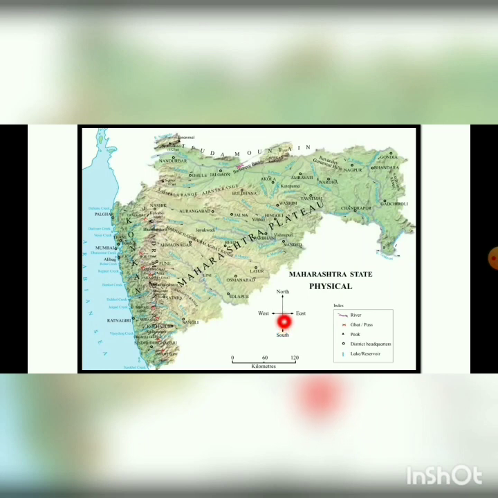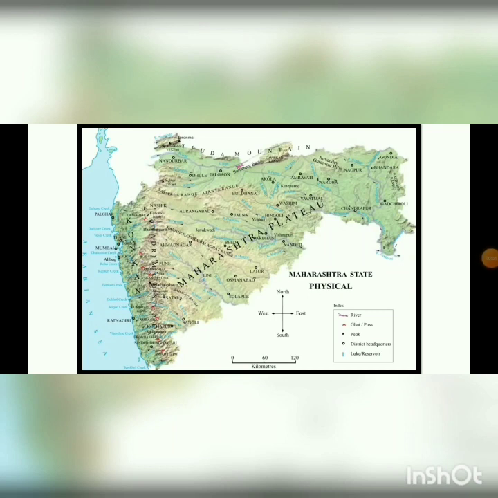It is showing the north. This is the north. Then opposite to north, this is the south. Then you have the west. So here is the west. And then opposite is the east. So here is the east. Okay. So now let us study the map of Maharashtra.